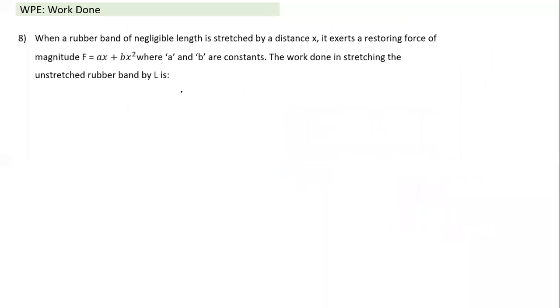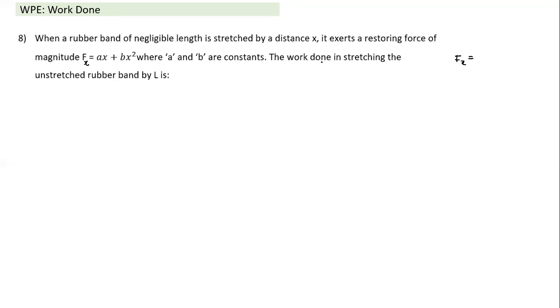Okay, next question, again of a variable force. This rubber band of negligible length is something like a spring only. Stressed by a distance x, it exerts a restoring force of magnitude like this. So in this case also, what is given here? Fx is a function of the displacement of one end. The only thing that is different here is that this force is not proportional to x like a spring. And this is the exerted force of magnitude, and A and B are constants.